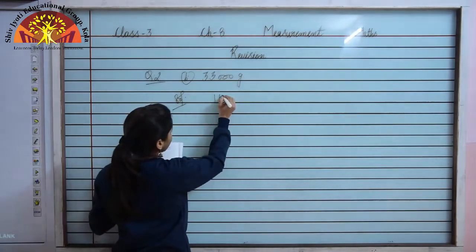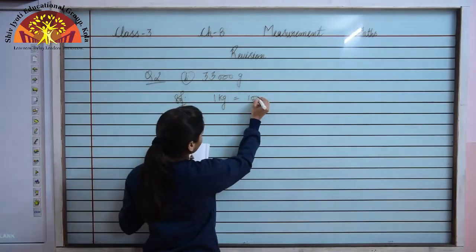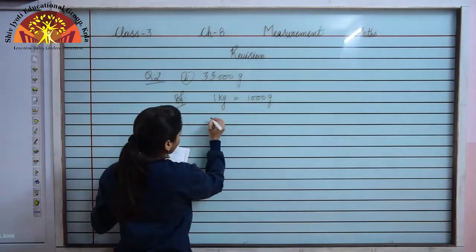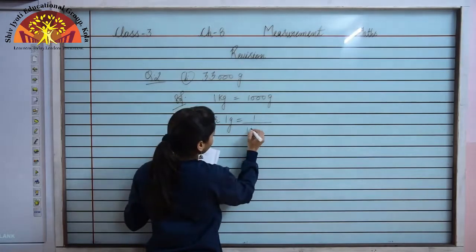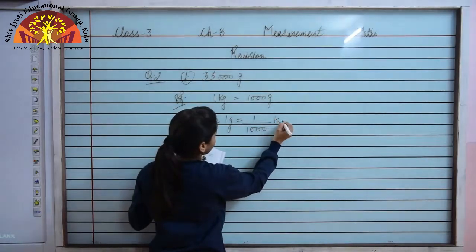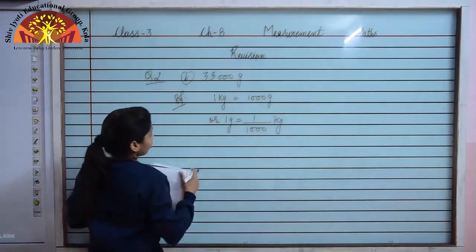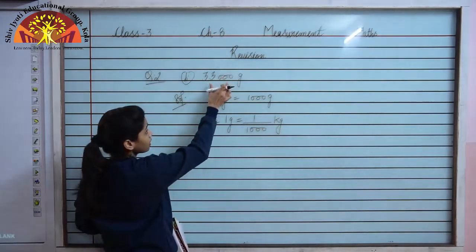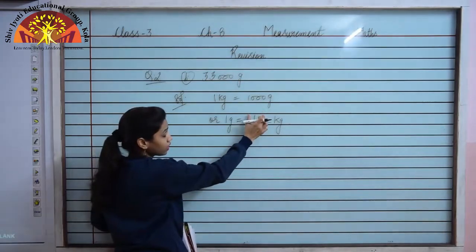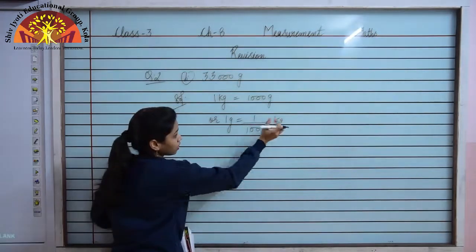Now 1 kg is equal to 1000 gram. So 1 gram is equal to 1 upon 1000 kg. Since 1 gram is equal to 1 upon 1000 kg, 33,000 gram will be 33,000 upon 1000 kg.